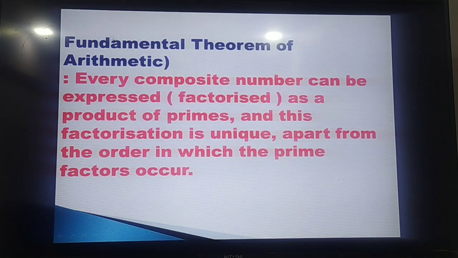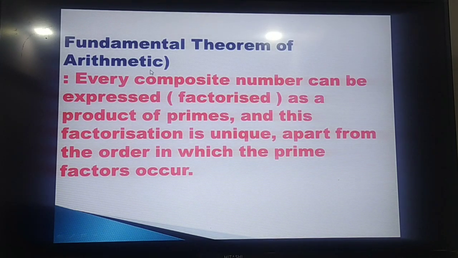So what does the fundamental theorem of arithmetic say? Every composite number can be expressed as a product of primes, or every composite number can be factorized as a product of primes. Means every composite number has got a factorization in terms of a product of primes, and this factorization is unique, apart from the order in which factors occur. Suppose 6 is there, 2 may occur first or 3 may occur first, but 6 has got factors 2 and 3.